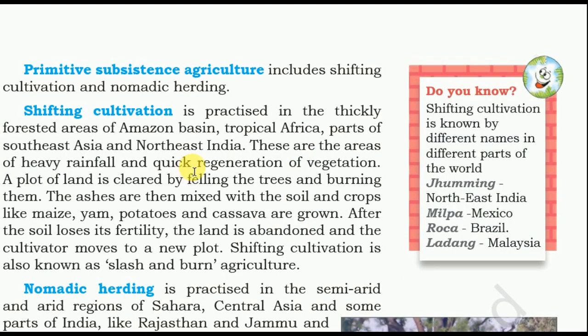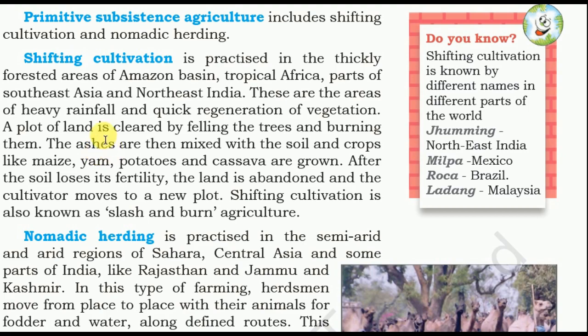Primitive subsistence agriculture includes shifting cultivation and nomadic herding. Shifting cultivation is very important from the point of view of the exam. Shifting cultivation is known by different names in different parts of the world: Jhumming in northeast India, Milpa in Mexico, Roca in Brazil, Ladang in Malaysia. What is basically shifting cultivation?